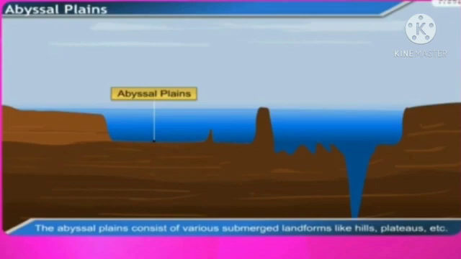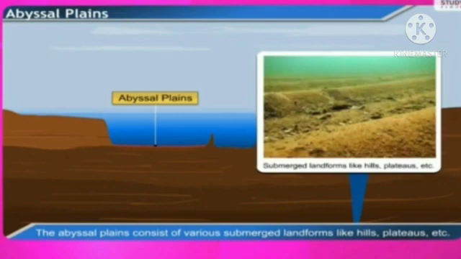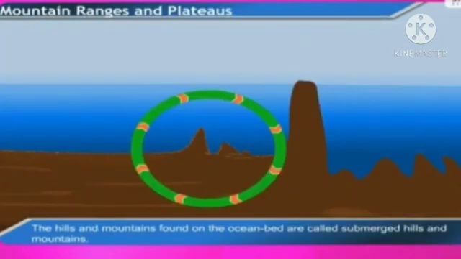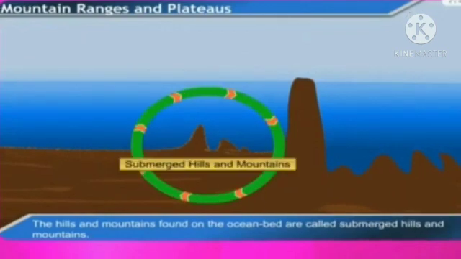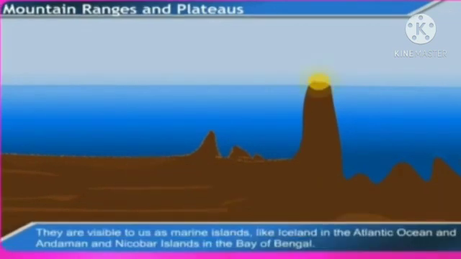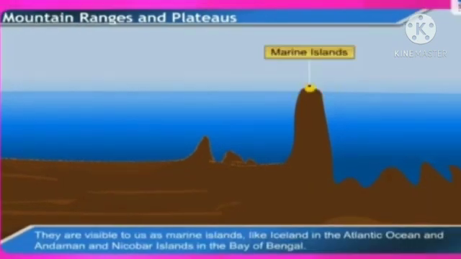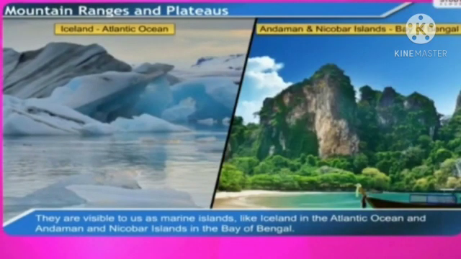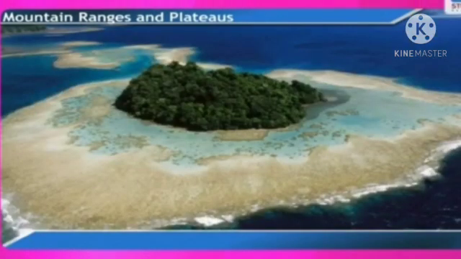Abyssal plains. Beyond the continental slope lie the abyssal plains, which are the flat part of the seabed. The abyssal plains consist of various submerged landforms like hills, plateaus, etc. Mountain ranges and plateaus. The hills and mountains found on the ocean bed are called submerged hills and mountains. These hills are hundreds of kilometers wide and thousands of kilometers long. Peaks of some of the submerged hills come above the sea level. They are visible to us as marine islands. Iceland in the Atlantic Ocean, Andaman and Nicobar Islands in the Bay of Bengal are examples.